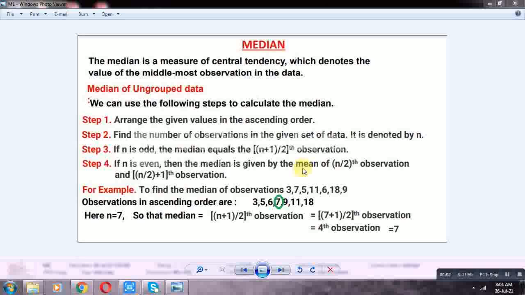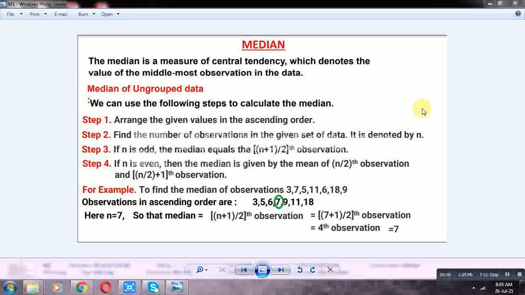Next, the measure of central tendency is the median. What is the median? We already discussed it in 9th class. The median is a measure of central tendency which denotes the value of the most middle observation in the data. The most middle observation in the data is called the median. We find the median for two types of data: ungrouped and grouped data. First we discuss the median of ungrouped data.